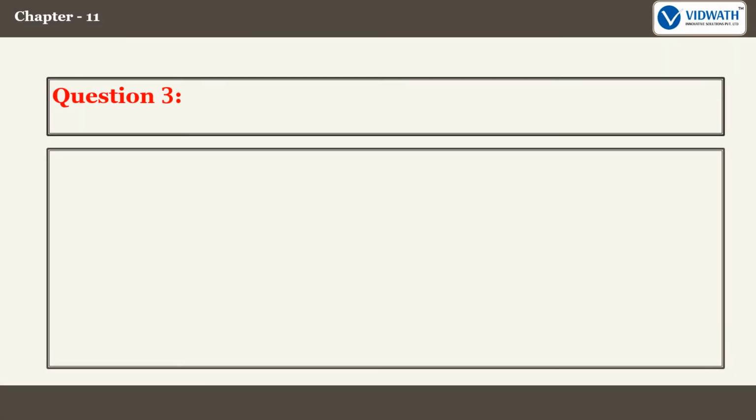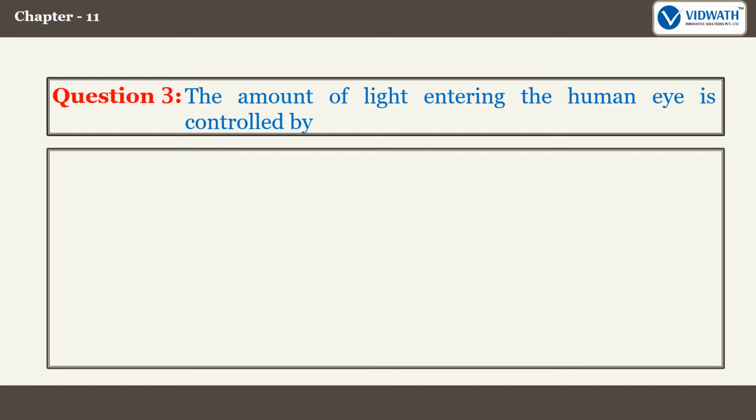Question 3. The amount of light entering the human eye is controlled by option A. Ciliary muscles, option B. Iris, option C. Cornea, option D. Pupil. The correct answer is option D. Pupil.